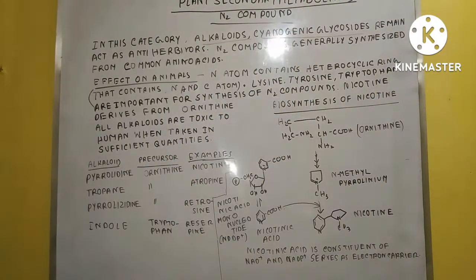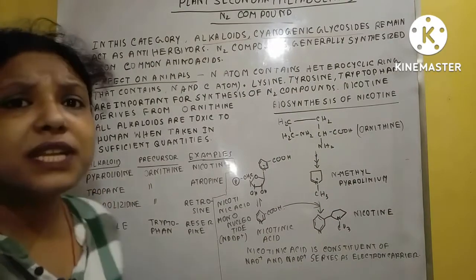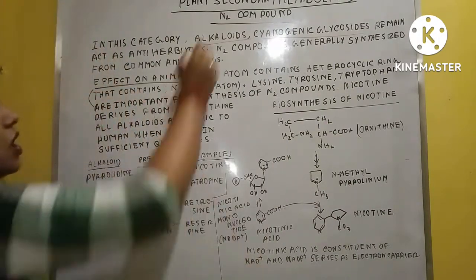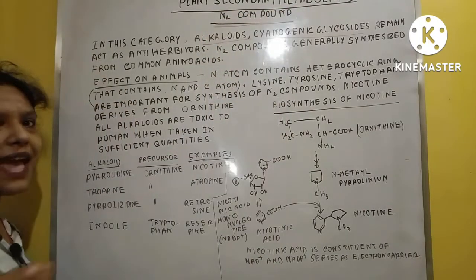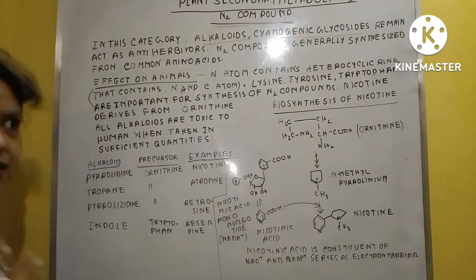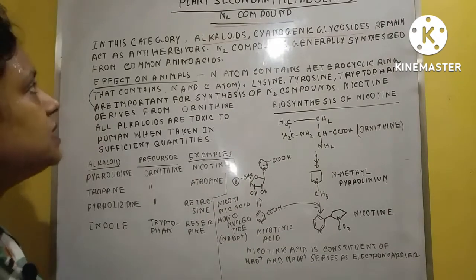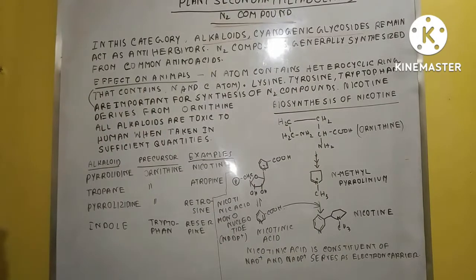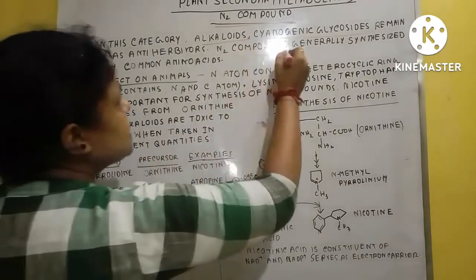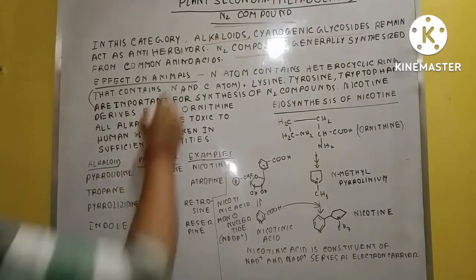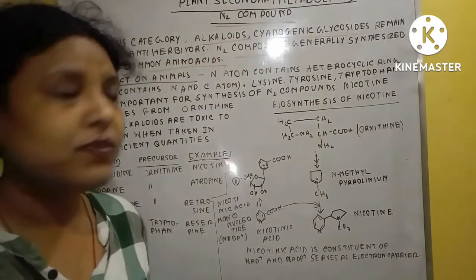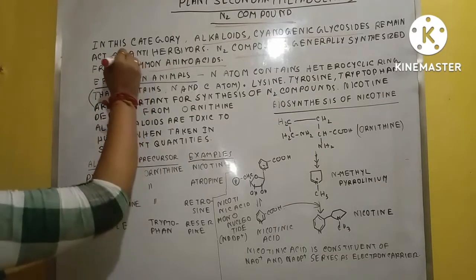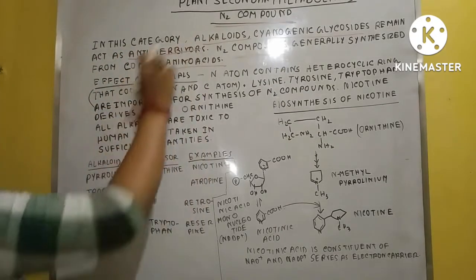Alkaloids and cyanogenic glycosides remain in this category because they have nitrogen atoms, and that's why these are known as nitrogen compounds. Generally, they are synthesized in the plant body from amino acids, and they act as anti-herbivores.